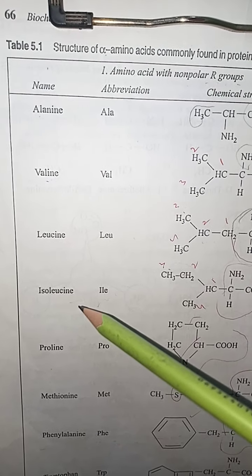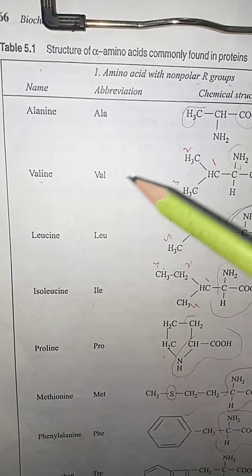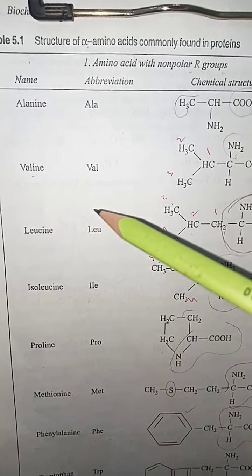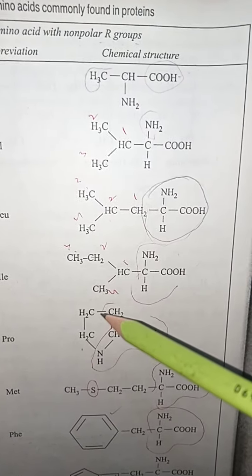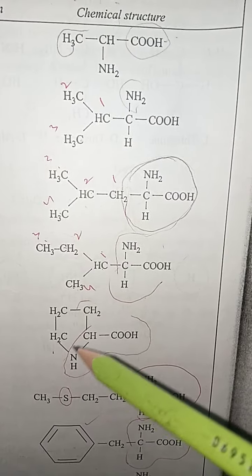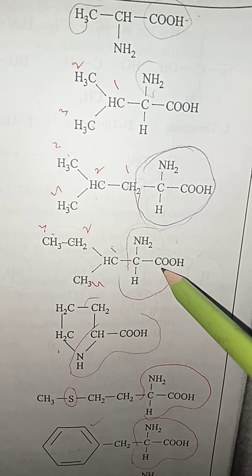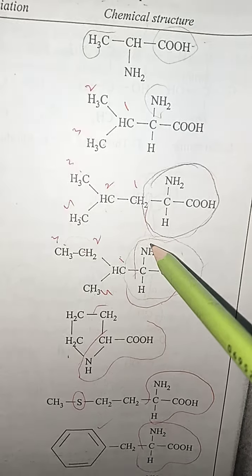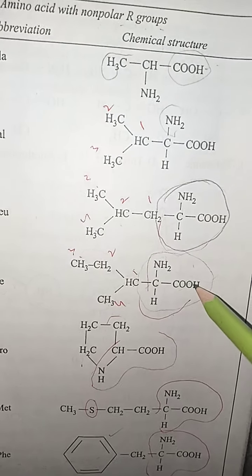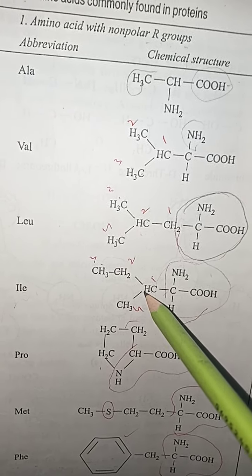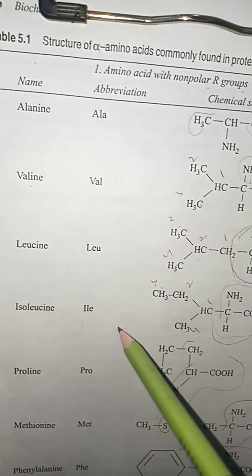After leucine, the amino acid which contains a non-polar R group in its chemical structure, there is isoleucine. The abbreviation of isoleucine is ILE. As you are watching in the chemical structure of this amino acid containing an R group in the side chain, this is the whole basic structure of the simplest amino acid, carbon containing an amine group and a carboxylic acid group, and it is the additional attachment to it which is called isoleucine.